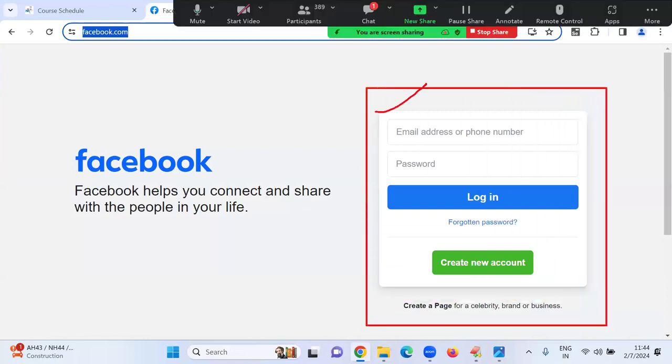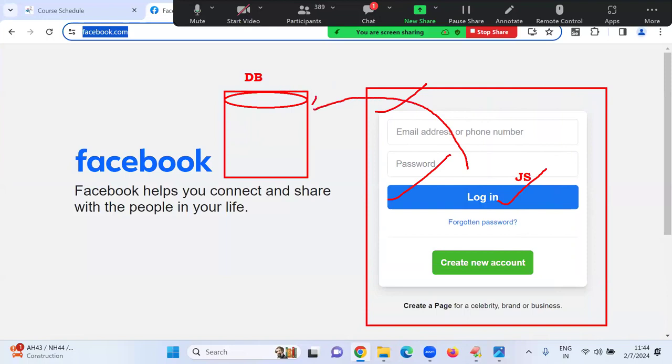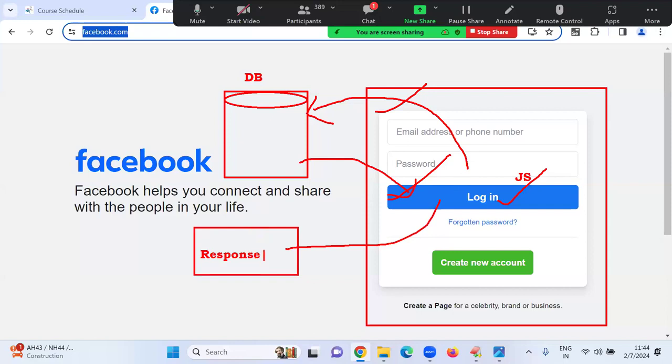I implemented HTML, CSS colors, and login functionality using JavaScript, and that story is completed. Whenever we click the login button, internally there is a database. The database administrator takes care of that. It checks whether it is connected to the database, available or not available, and based on that we get a response. That response is sent to the end user. That is how functionalities work in the back end.